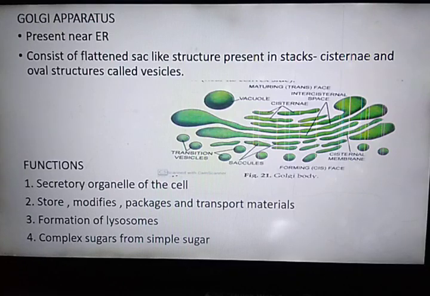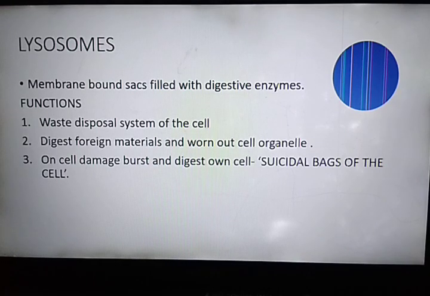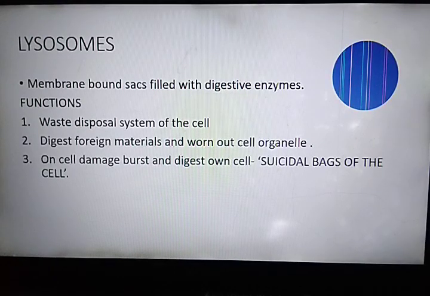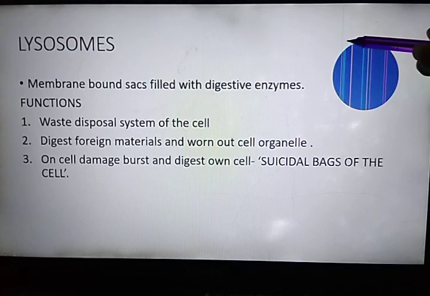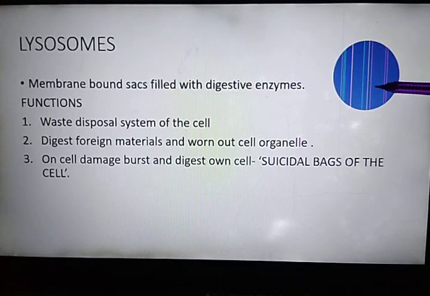Now we will start with the next organelle, that is lysosome. As you can see, these are oval in structure. So what are lysosomes? Lysosomes are membrane bound sacs which are filled with digestive enzymes which are synthesized by rough endoplasmic reticulum. So lysosomes are just sac-like structures which are filled with digestive enzyme, and these digestive enzymes are synthesized by the rough endoplasmic reticulum.